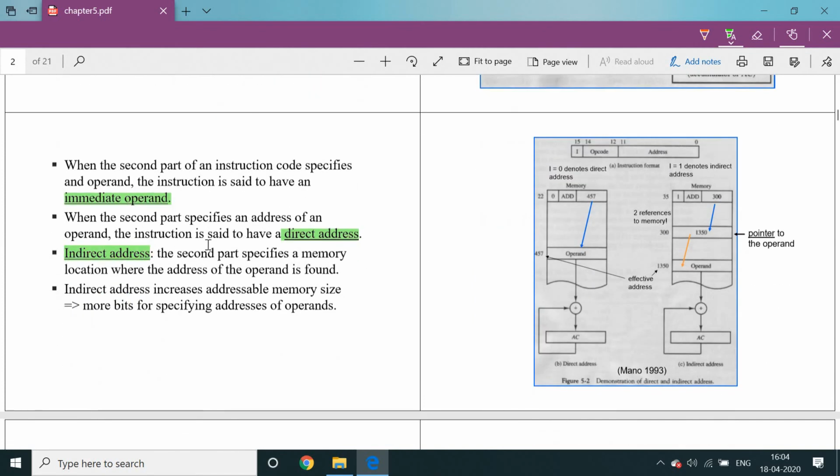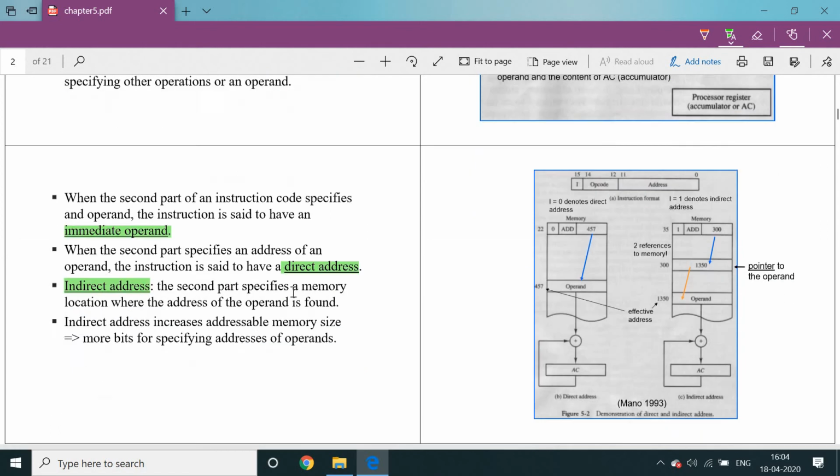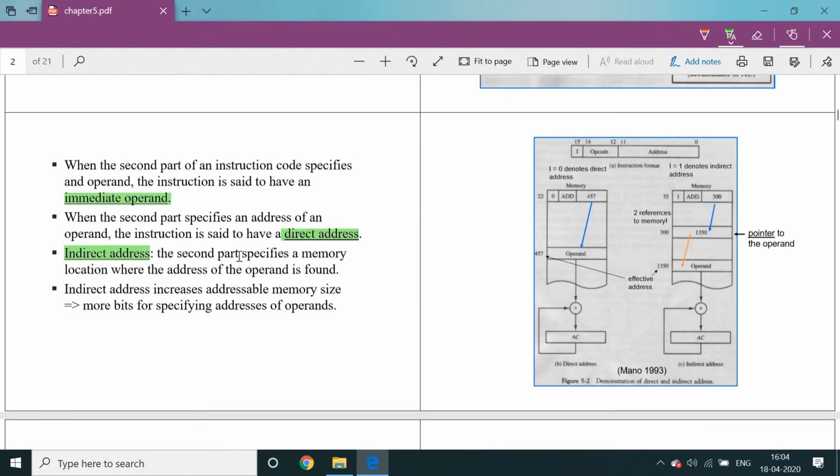Indirect address means one address is generated, and that address contains another address. That means the address itself holds another address. So whatever data we are going to find, that data address acts as an offset address. How do we generate the offset address? With the help of direct or indirect addresses. The second part specifies a memory location where the address of the operand is found.